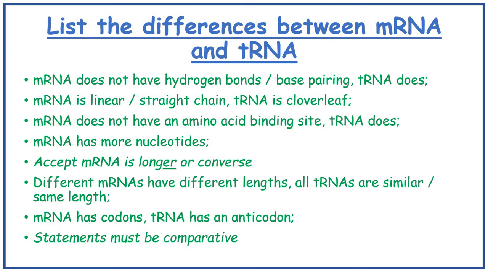mRNA has more nucleotides. Different mRNAs have different lengths, whereas tRNAs are all the same length. mRNA has codons, whereas tRNA has anticodons.